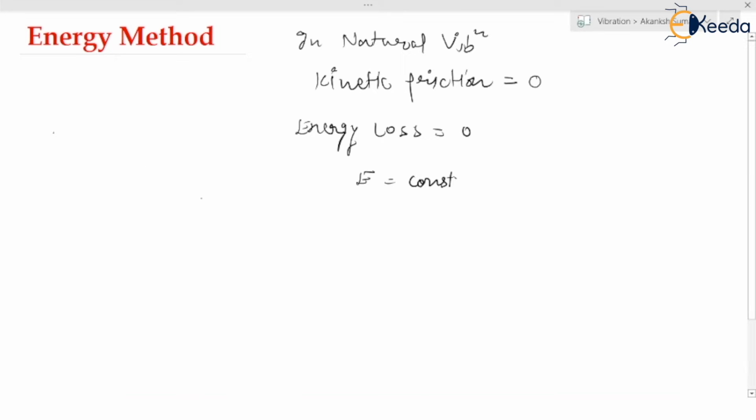Energy is constant, or I can write it as dE upon dt is equal to zero, because energy is not going to be changed and not going to be lost. If energy is constant, the differential would be zero. Yes or no? This is the mathematical expression, the important mathematical expression in the energy method. You must remember that. We will use this expression for solving the questions. Let me give you the conditions.